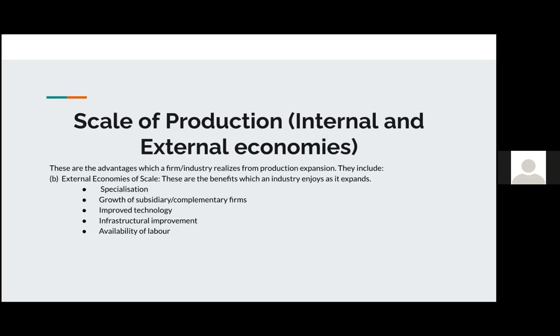These can include specialization, growth of subsidiary or complementary firms, improved technology, infrastructural improvement, or even just the availability of labor. And that is something that would obviously be impactful to my business.